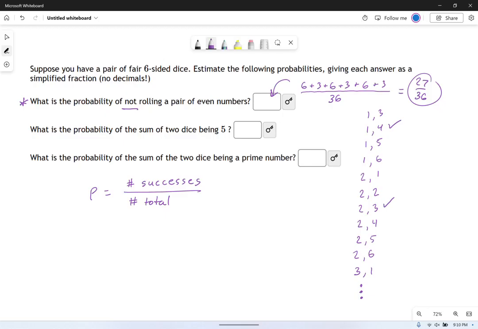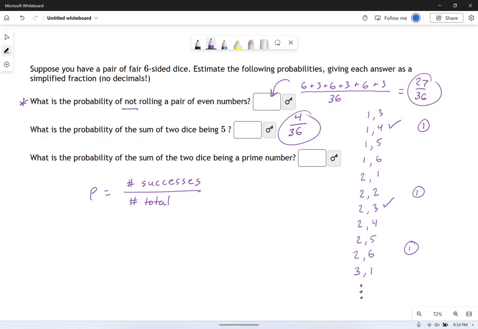But you see, there's going to be 1 chance of it in the 1s, 1 chance in the 2s, 1 chance in the 3s, and 1 chance in the 4s. There's no chance of it in the 5s because there's no chance you're going to roll a 5 and a 0. So for this one, you have 4 possible ways of doing this successfully out of 36 dice rolls. So that's your probability of the sum of 2 dice being 5. It's not a very likely outcome.